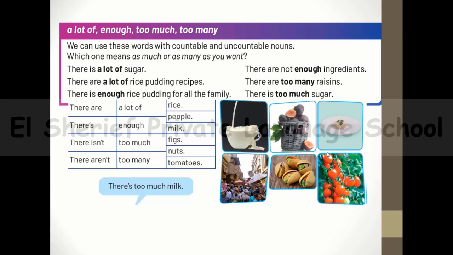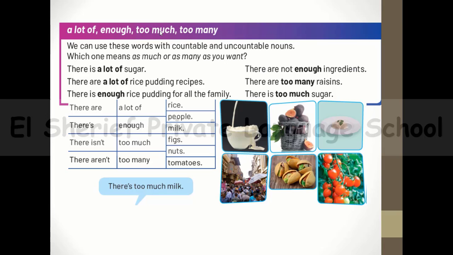We have a lot of, enough, too much, and too many. We use these words, guys, in a specific way. Like, for example, we use a lot of. This a lot of comes with countable and uncountable nouns to mean more than we need. And then we have enough. Enough comes with countable and uncountable nouns to mean exactly the same amount we need, no more and no less. Okay, so this is enough.